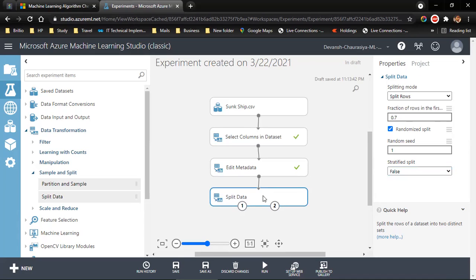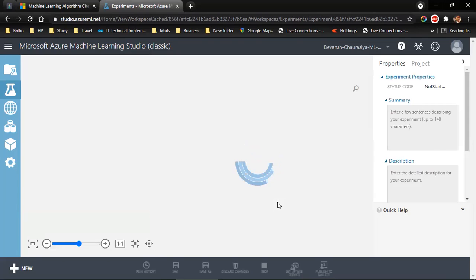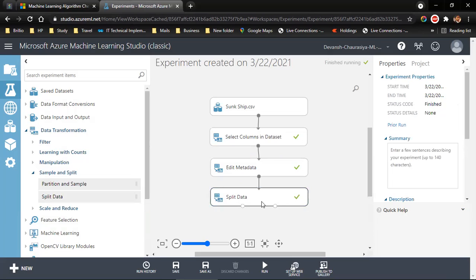And I need to only run this. So what I will do is I select this and I say run selected. So what it will do, it will run only this. Otherwise it would have run this, the second one, and then the third one. Okay, now the split data has already ran.